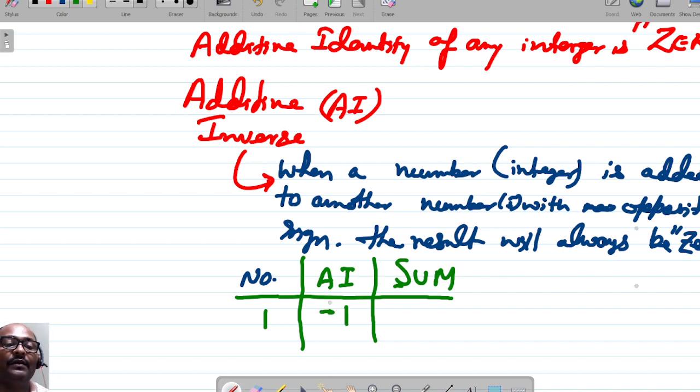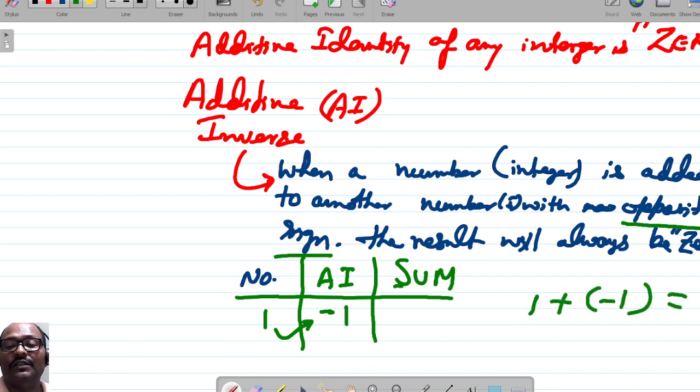Why? We have written a number is added to another number with opposite sign. So when the given number is 1, the additive inverse of 1 will be -1. And what will be the sum? 1 plus -1 will lead to 0, right? So the result will be 0.